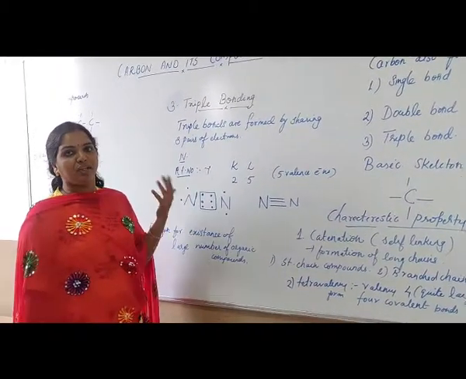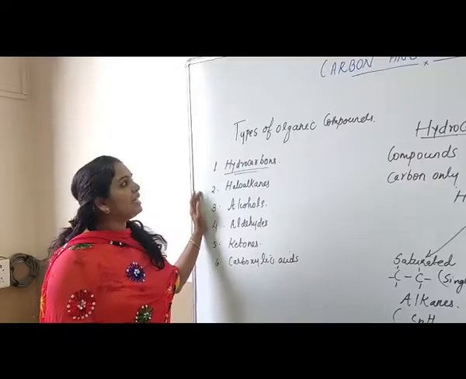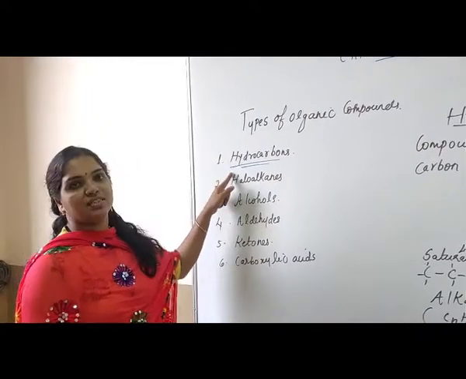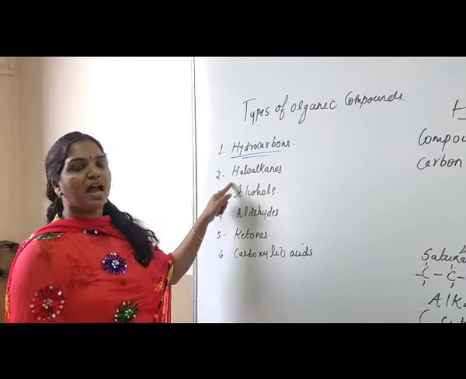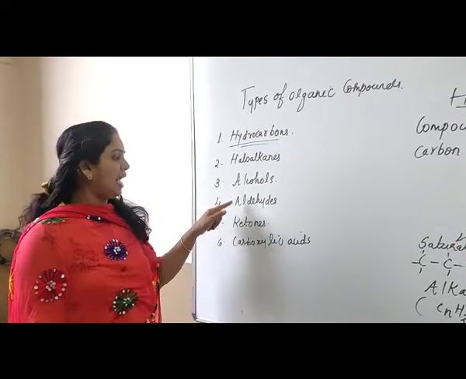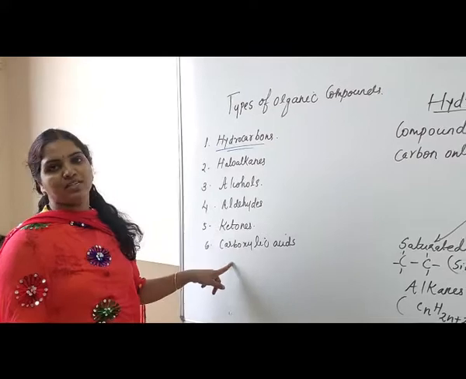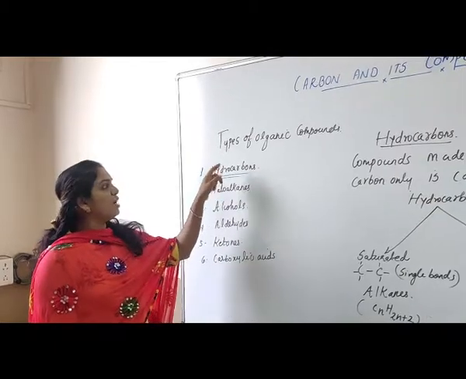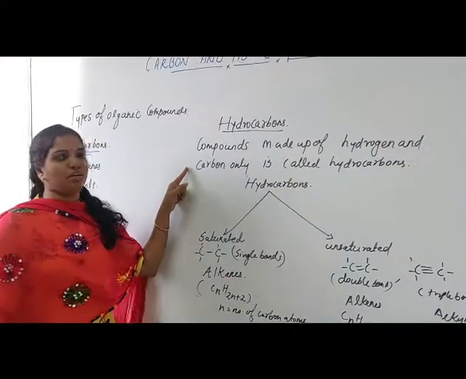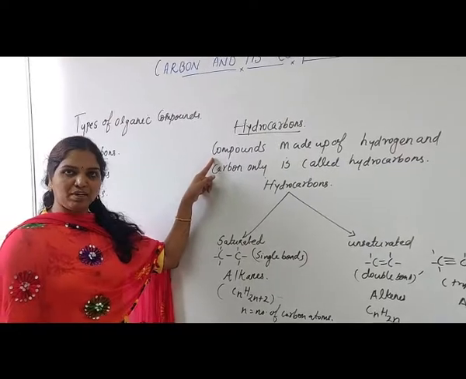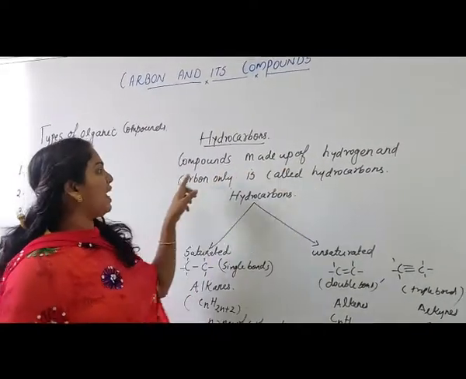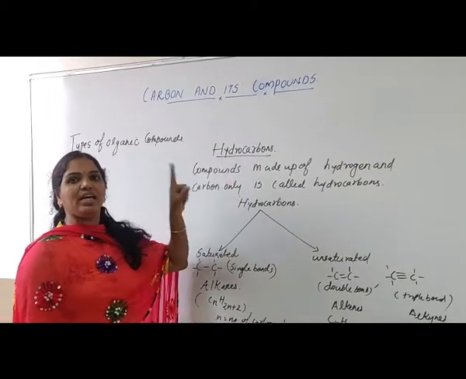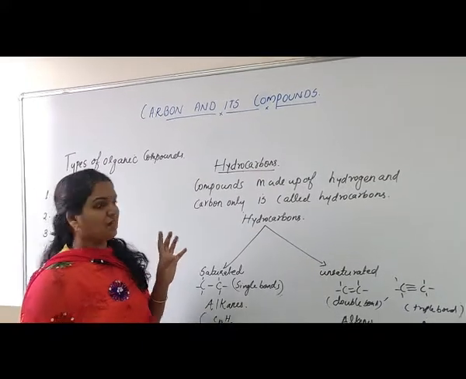Now we are going to discuss hydrocarbons. Let us start with the types of organic compounds. The types are: first hydrocarbons, next haloalkanes, alcohols, aldehydes, ketones and carboxylic acids. Before explaining all these, we will first move to hydrocarbons. What are hydrocarbons? These are carbon compounds which are made up of hydrogen and carbon only. So hydrocarbons only contain carbon and hydrogen atoms.